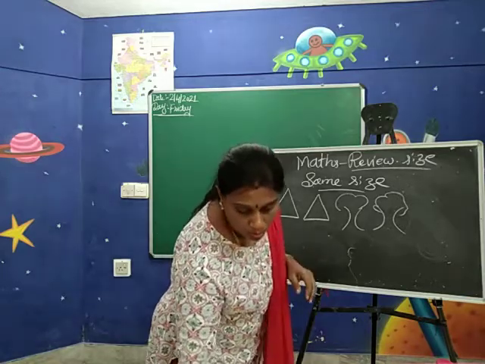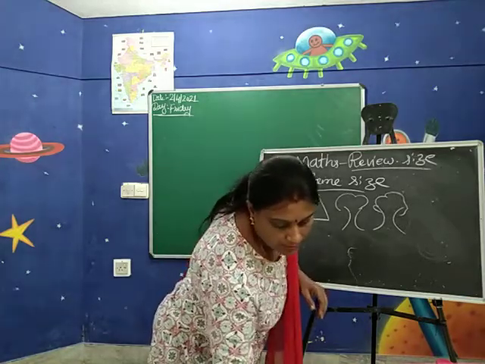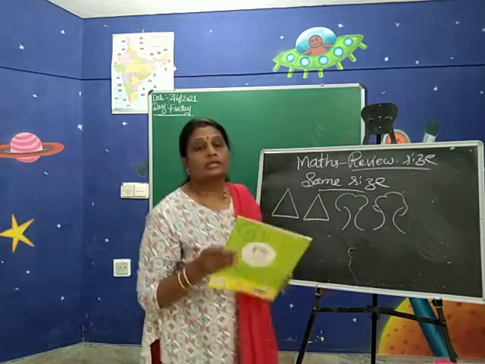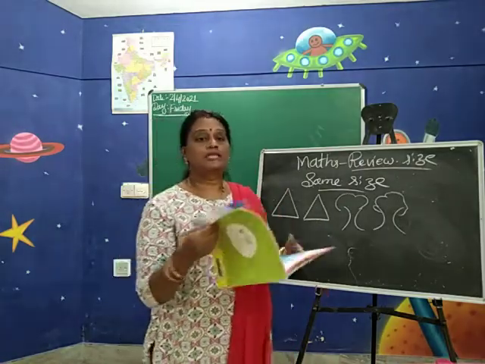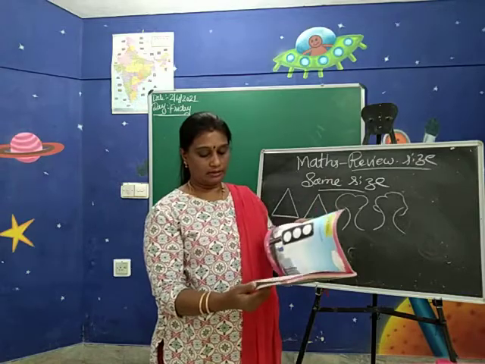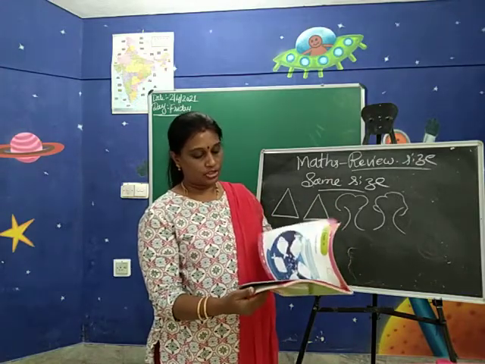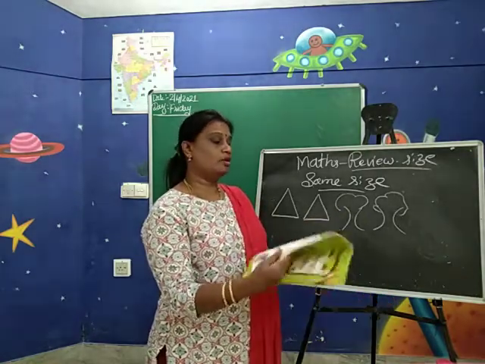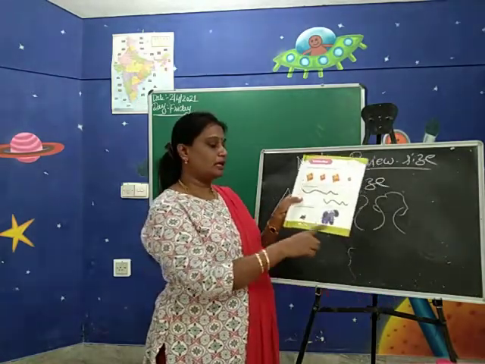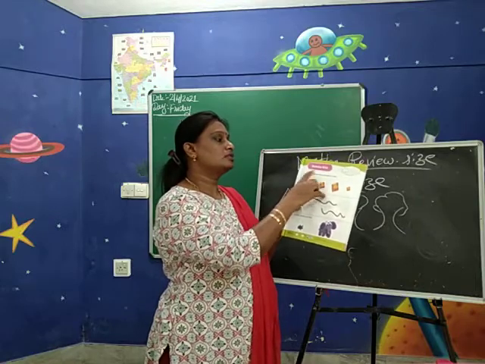Okay, now today I will give one homework for you in the mathematics readiness book. Page number 10. Open, children. See page number 10. Today's class review size.